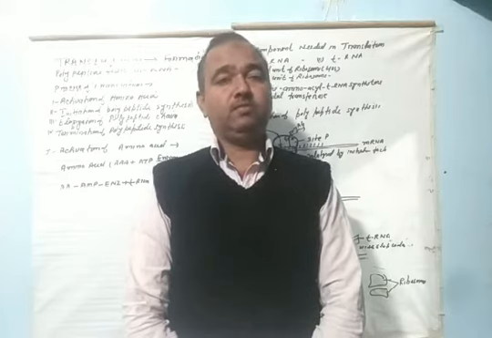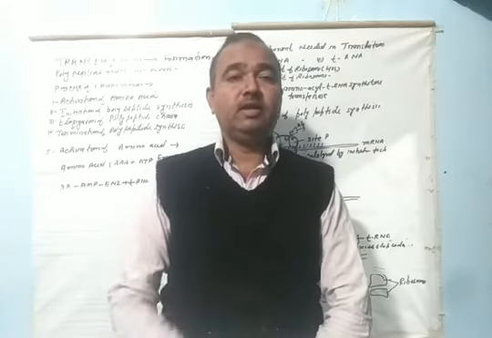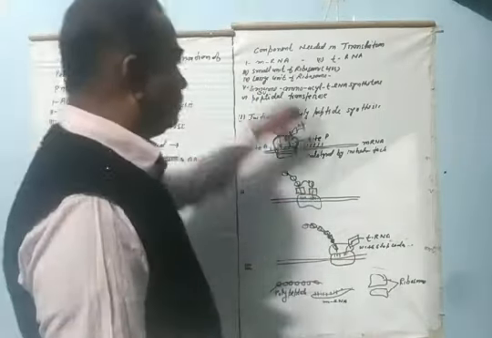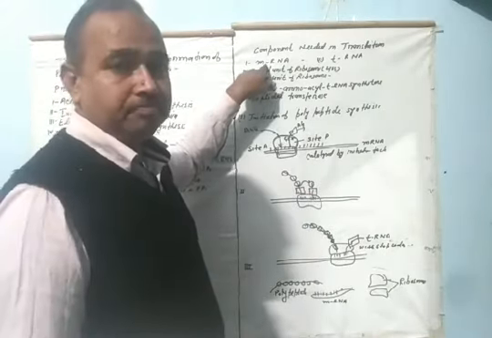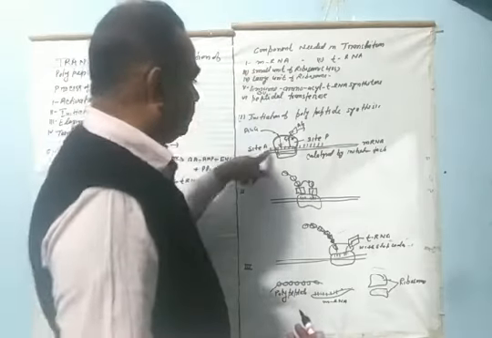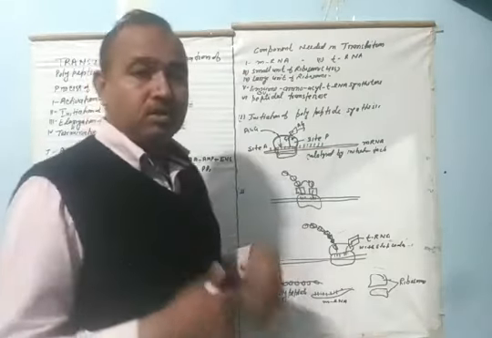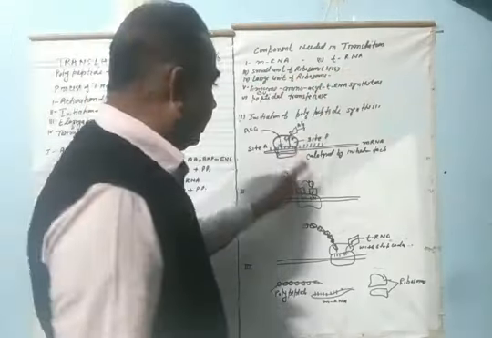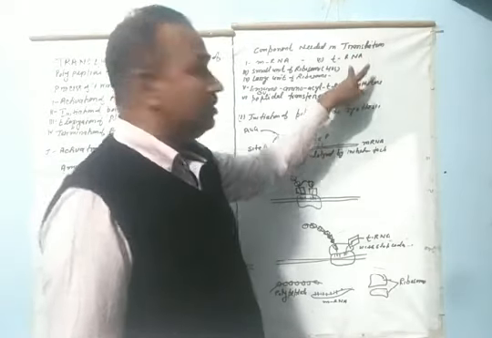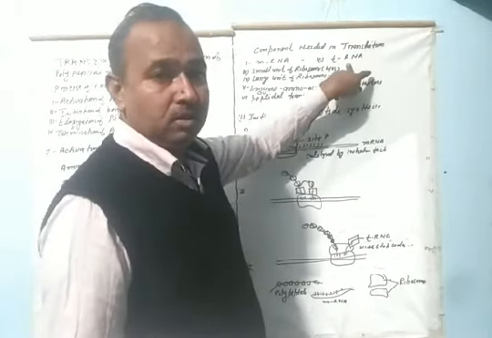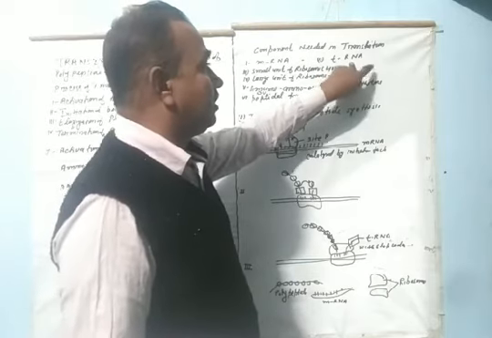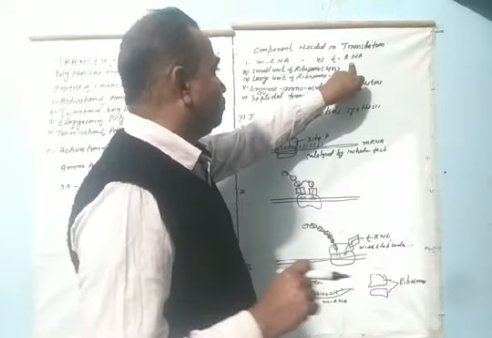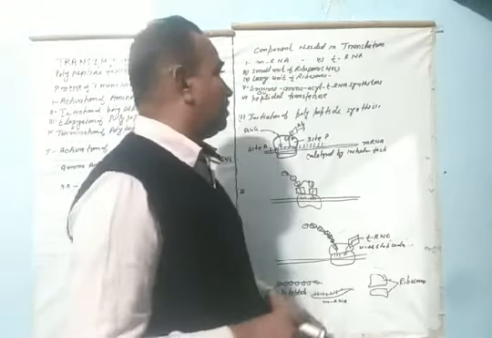Before this, we first need to know everything that is used in translation. So here is the list. Number one is the mRNA. What is the mRNA? This is the mRNA which translation carries. Second is the tRNA. It is helpful; this is the adapter molecule, a very important tool in the process of translation.